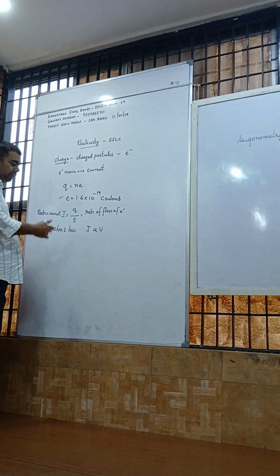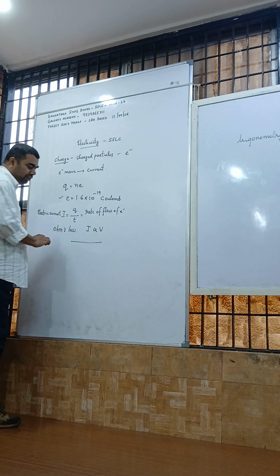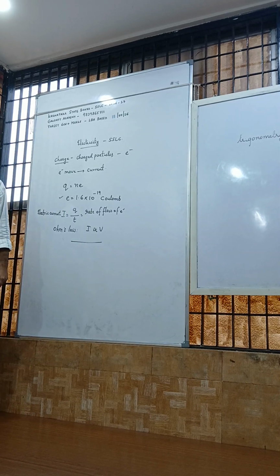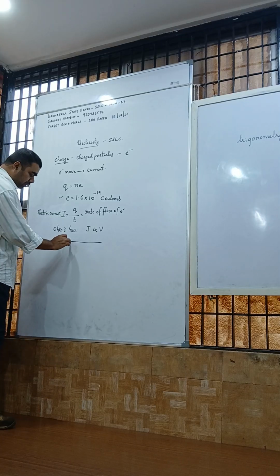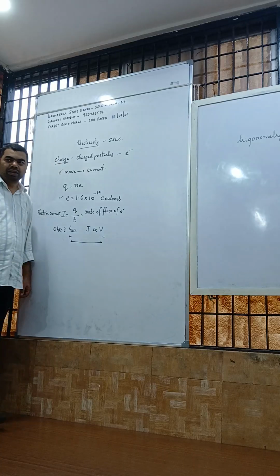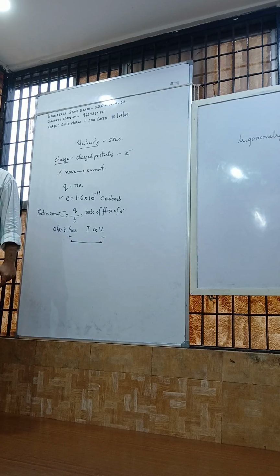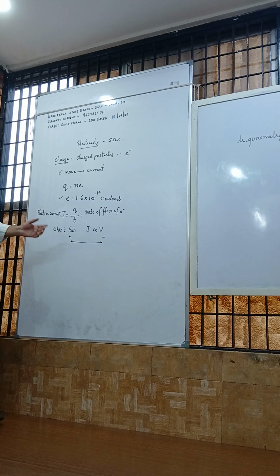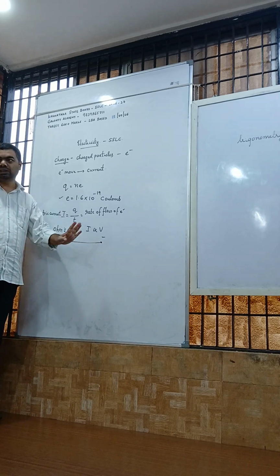Now what is this potential difference concept? Imagine this is a conductor, some wire. Now one end is put on a positive terminal, the other on a negative terminal. Likewise we saw in the reactivity series, cathode and anode, oxidation and reduction. One is the positive terminal, another is the negative terminal.